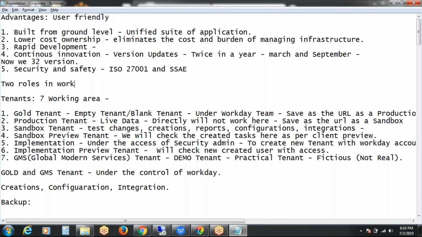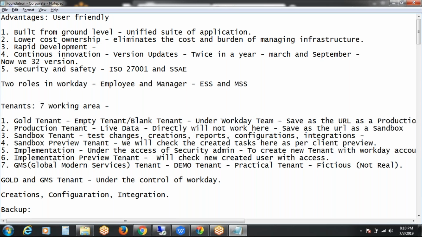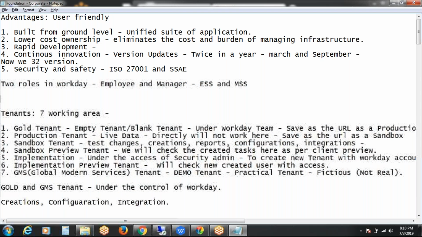Two roles in Workday: employee and manager. We used to call them ESS and MSS, manager self-service. And both employees and managers will work on three sections. What are those three sections?